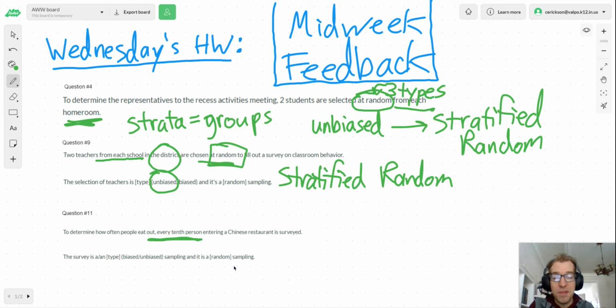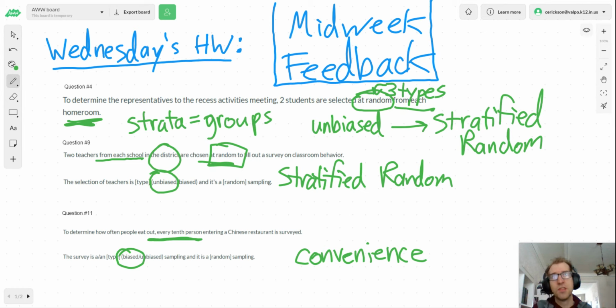But the problem here is that we're wanting to figure out how often people eat out, and we're only going to go to one restaurant, and it's going to be a Chinese restaurant, and we don't know much about the restaurant. Maybe it's like a fancy restaurant that you only go to for Easter or Christmas brunch or something that you hardly ever go to. Or maybe it's something where people love it and they go there every night. So we don't know. It doesn't necessarily represent all of the restaurants around town. And so it's actually not unbiased. This would actually be an example of one that's biased. So it is a little tricky. It's because there's only one restaurant that's used here to figure out how often people eat out. And because it's just one restaurant, it's what we would call the convenience, because there's basically two types of bias sampling.